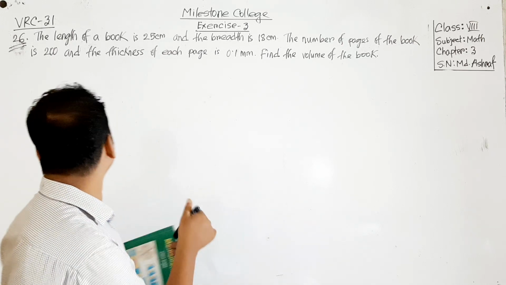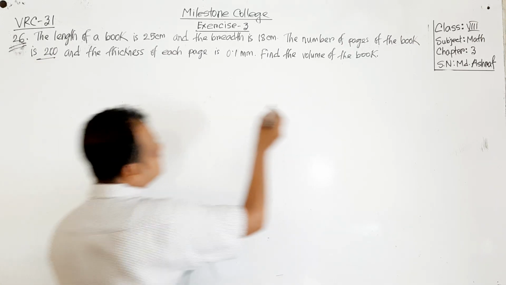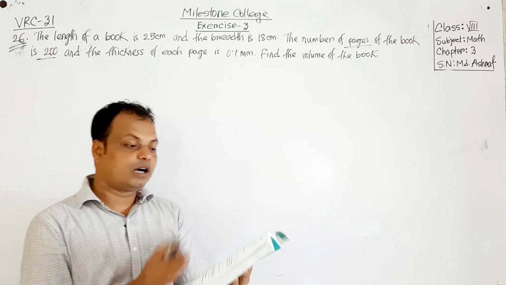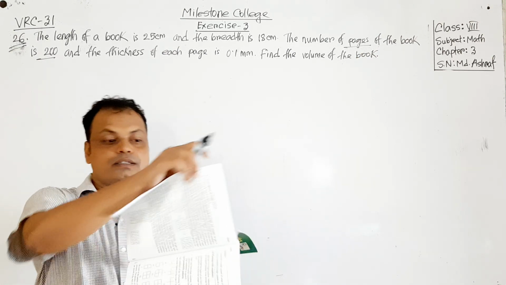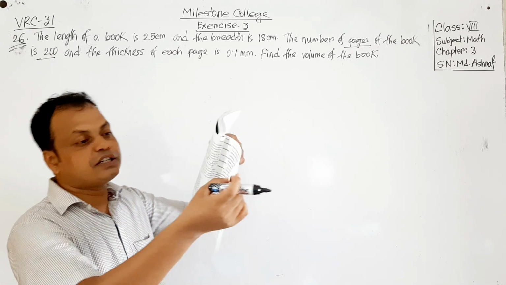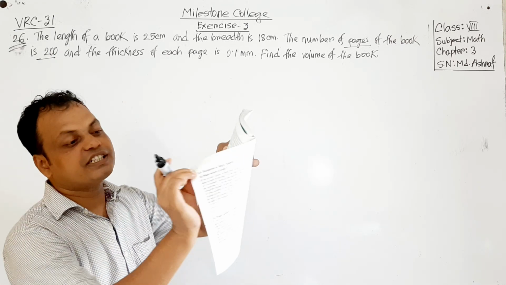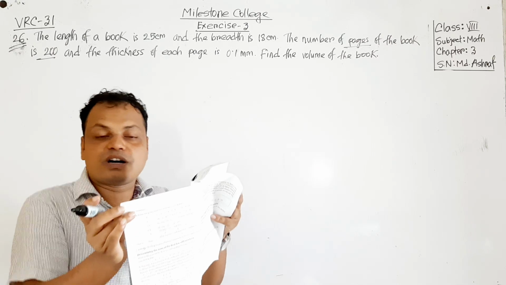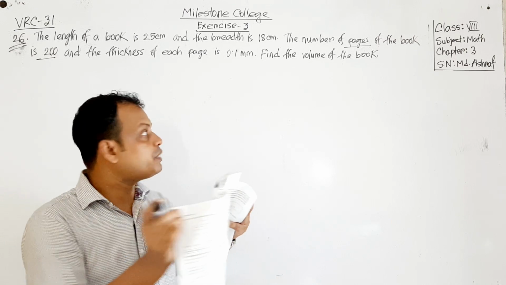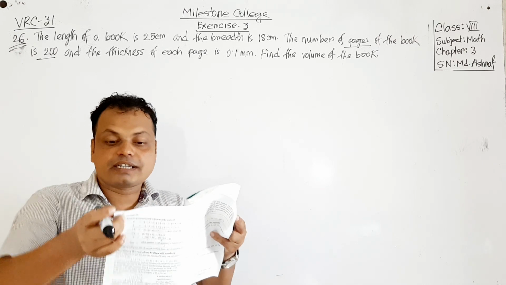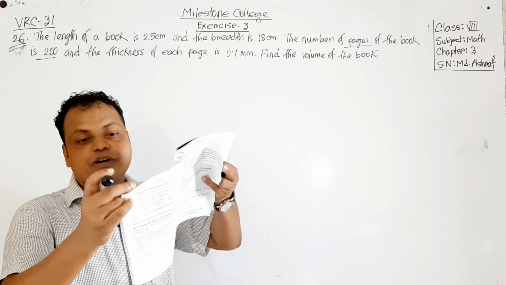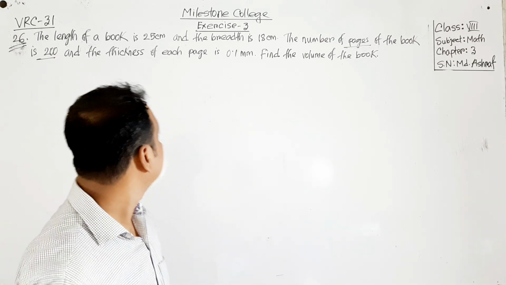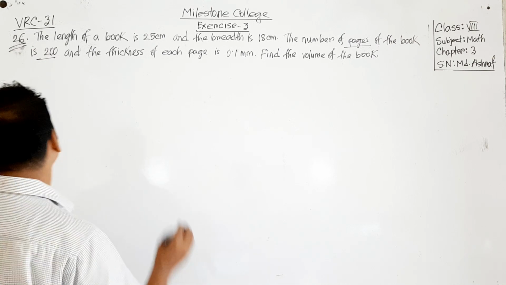And another thing here is 200 pages. How many pages? There are 200 pages. How will we get one page? So this is a page. It's the combination of, suppose, 3 and 4. In 2 pages we'll get a sheet, and the thickness of this part will be 0.1 millimeter. So from here we can find the height. So let's see the solution.